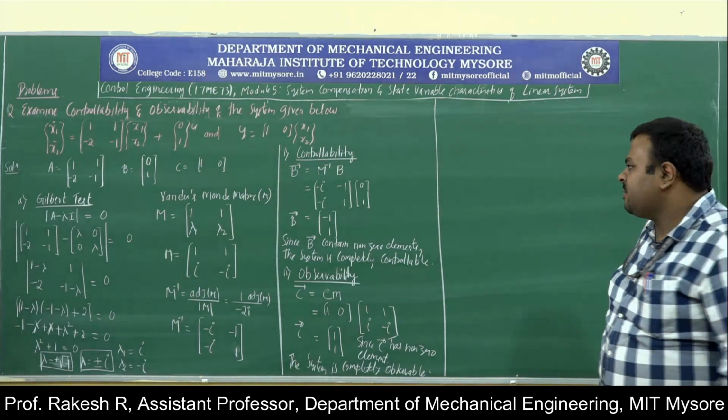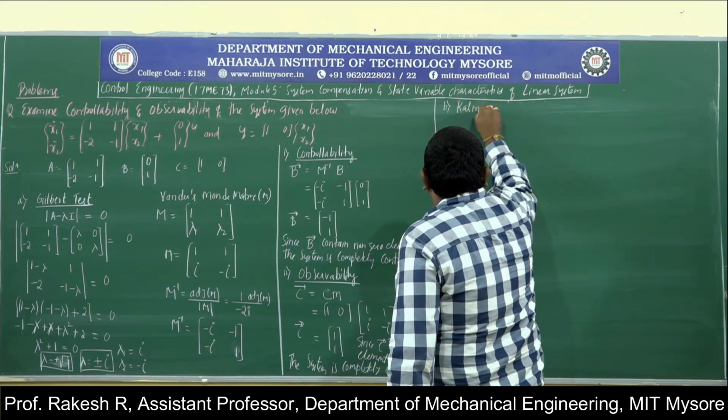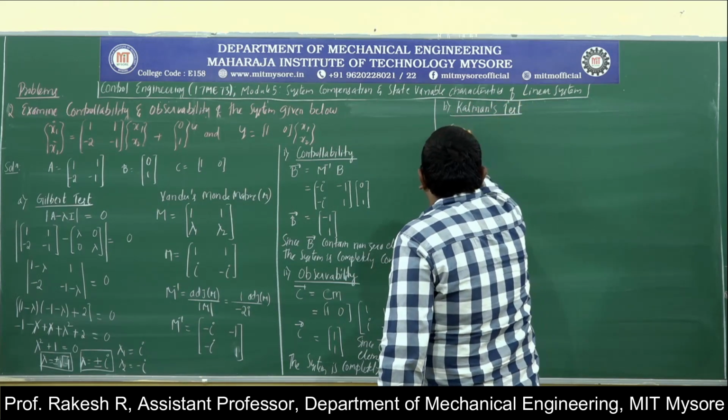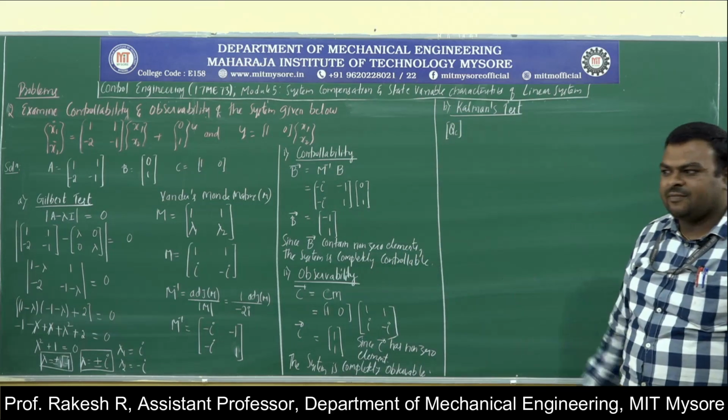Let us do Kalman's test. In Kalman's test, you have to calculate the composite matrix for controllability.